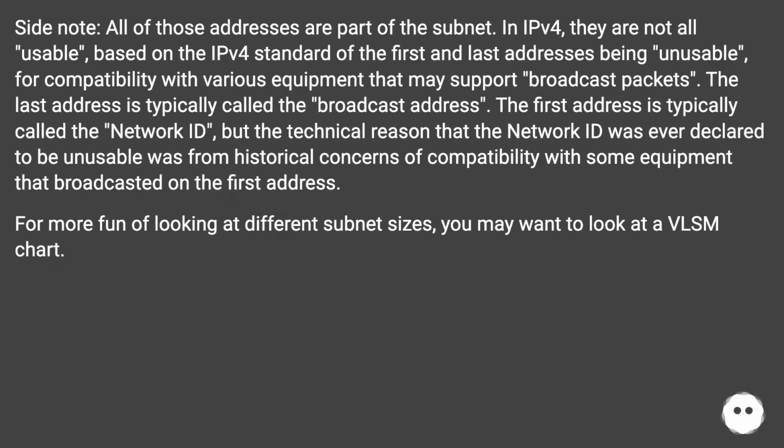Side note, all of those addresses are part of the subnet. In IPv4, they are not all usable, based on the IPv4 standard of the first and last addresses being unusable for compatibility with various equipment that may support broadcast packets. The last address is typically called the broadcast address. The first address is typically called the network ID, but the technical reason that the network ID was ever declared to be unusable was from historical concerns of compatibility with some equipment that broadcasted on the first address. For more fun of looking at different subnet sizes, you may want to look at a VLSM chart.